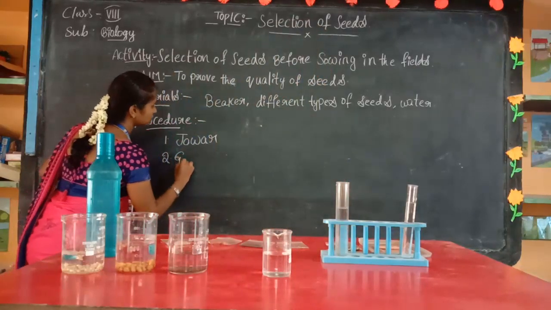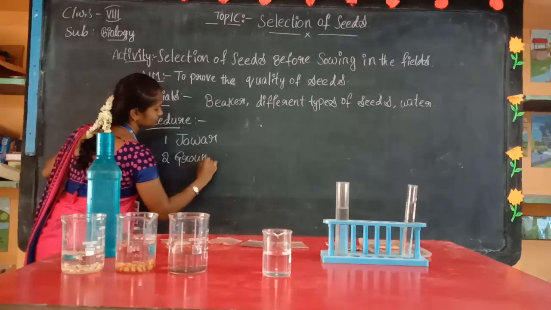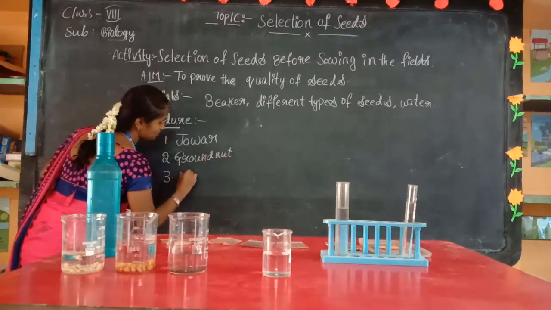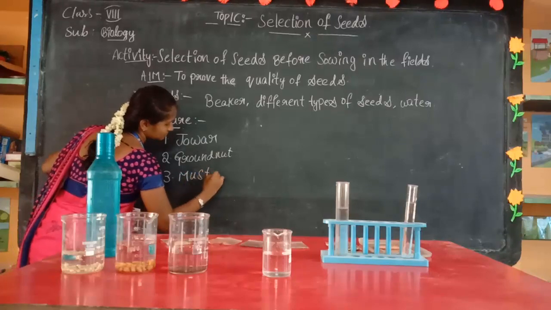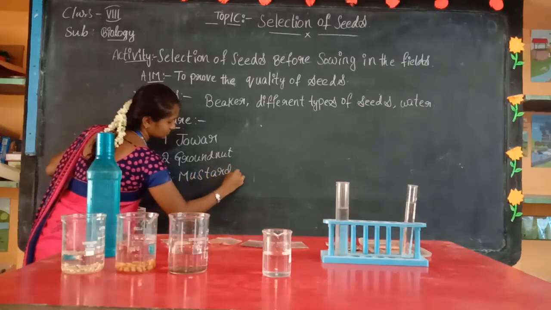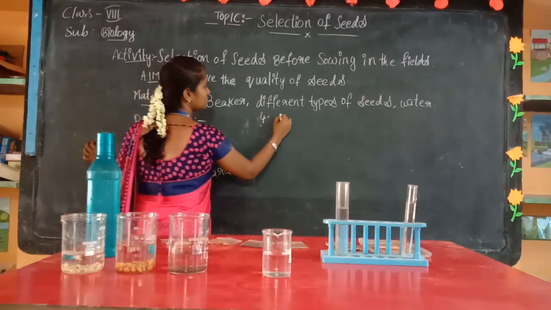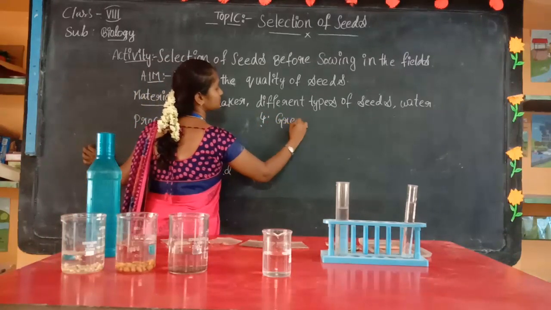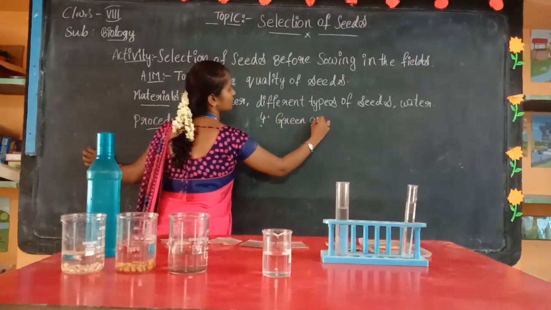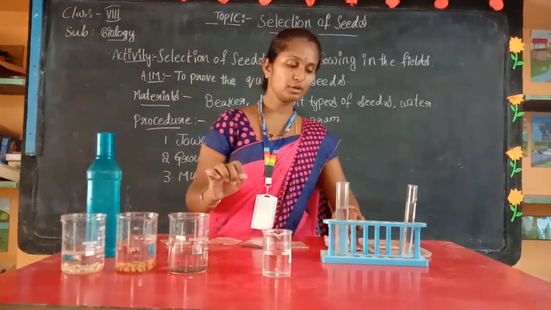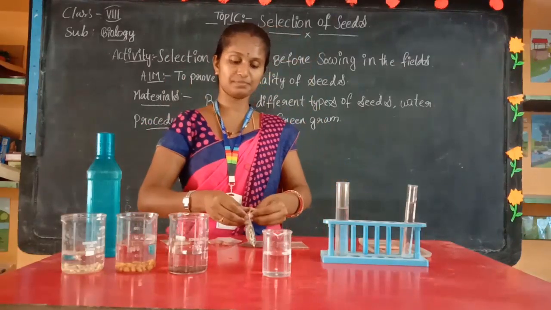Second one, what did I take? Groundnut. And the third one, I took the mustard. And the fourth one, I am going to take the green gram.